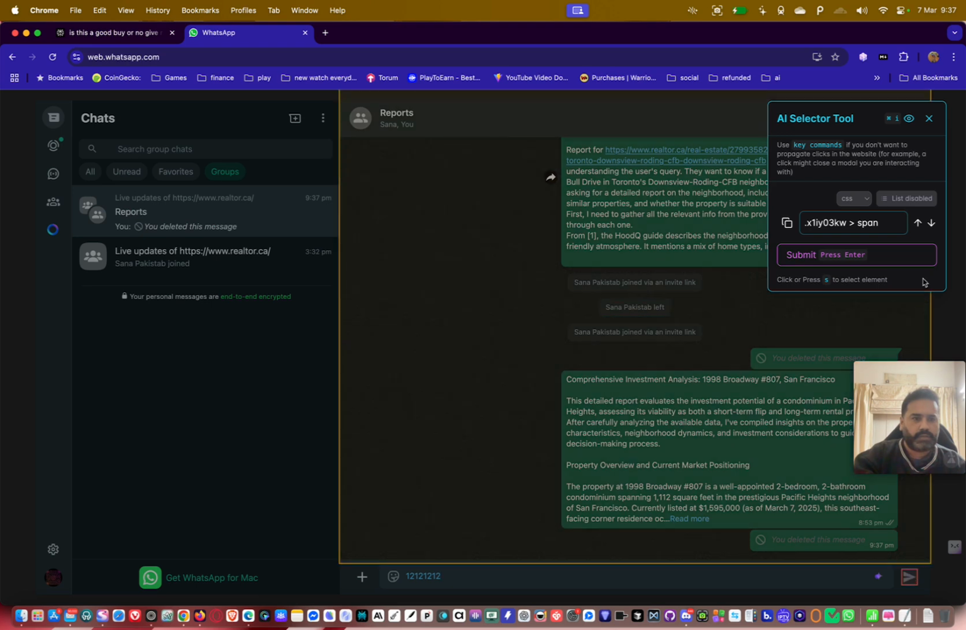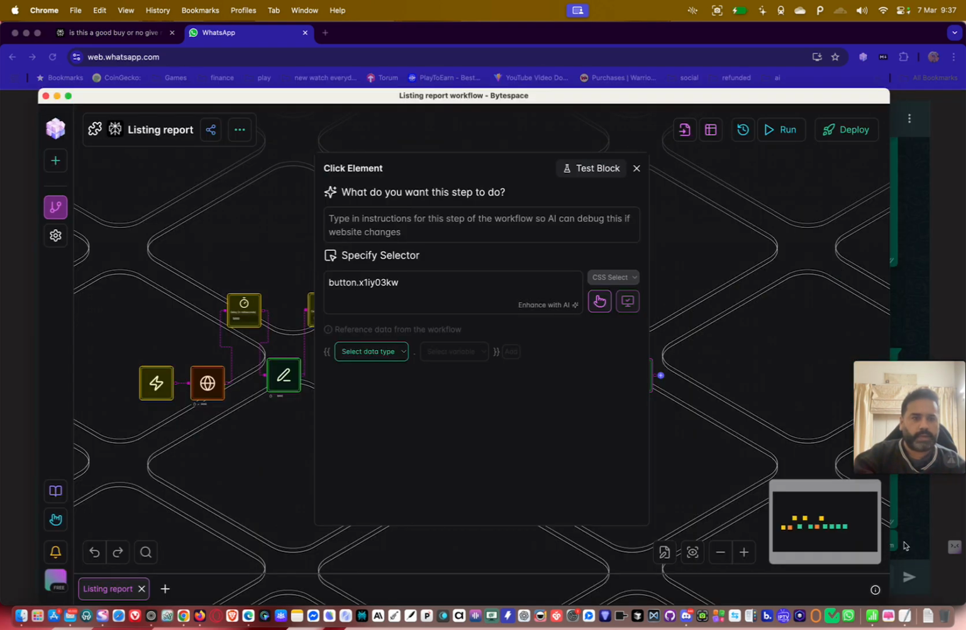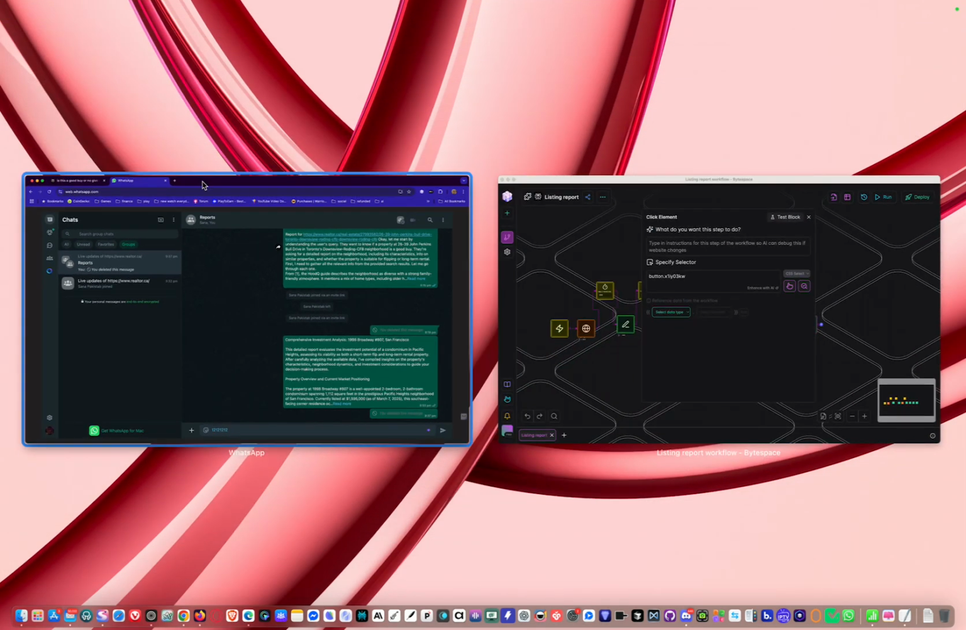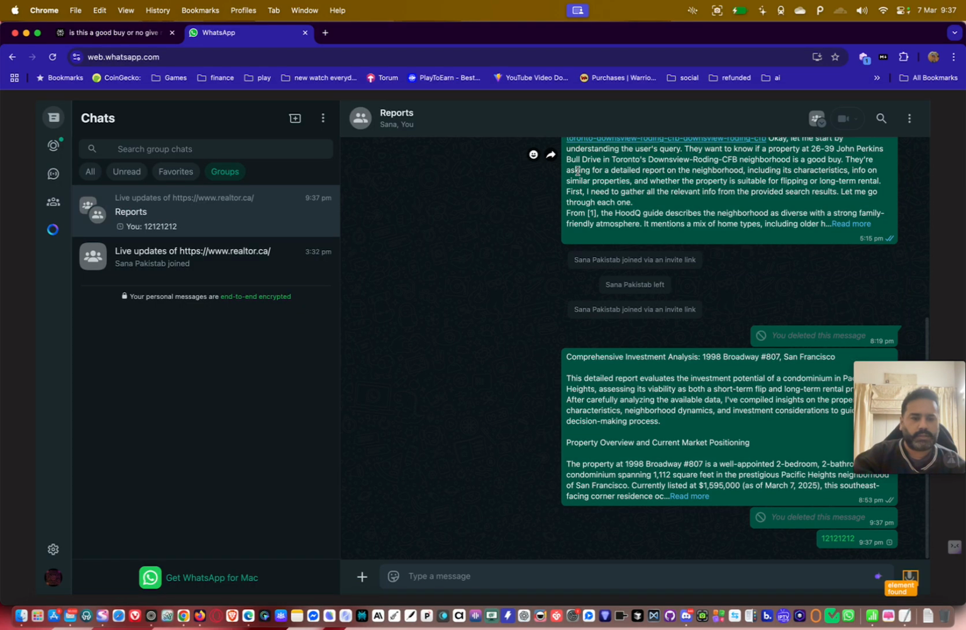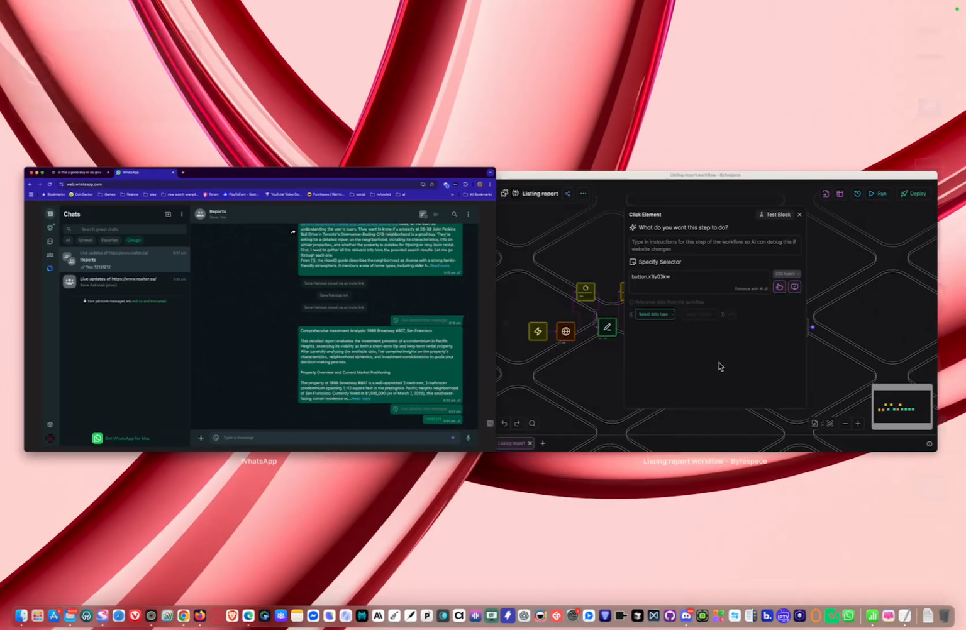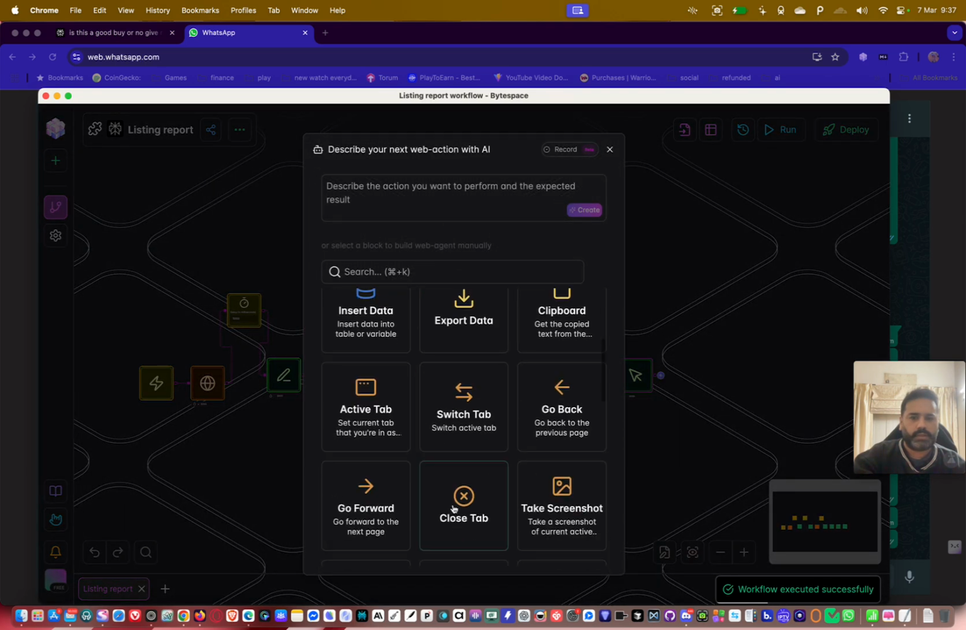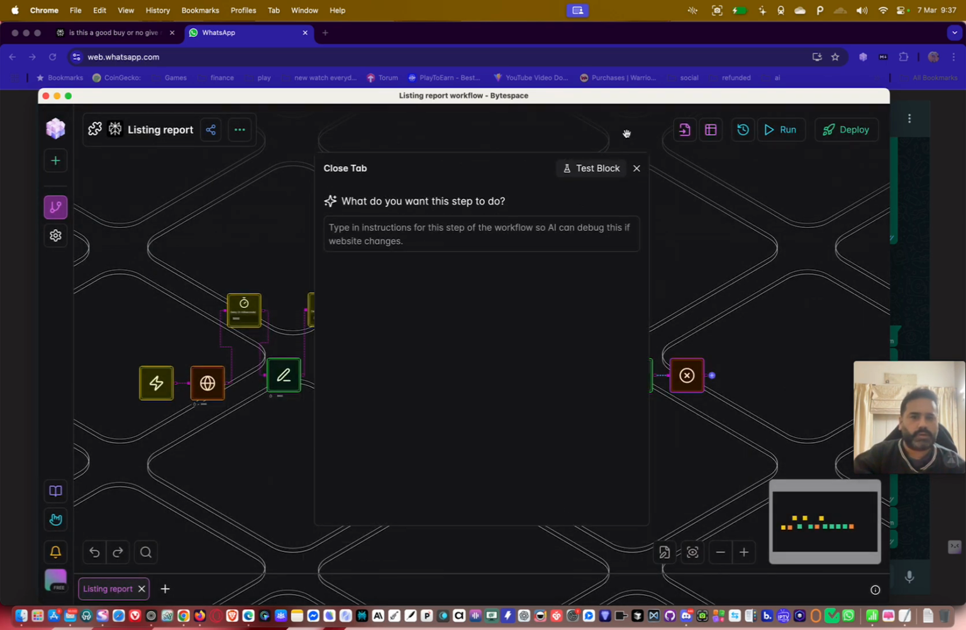If it's button, it's much better. Yeah, see, button. Enter, and we verify. Yeah, done. And now see, we test this, it worked. And now what we have to do, the very last step, is close the tab. Done. Your automation is ready.